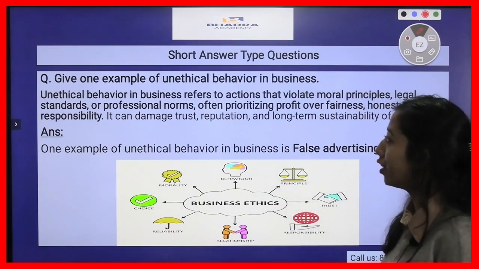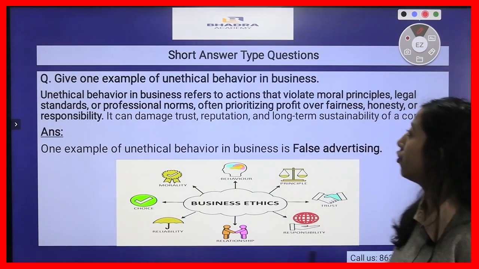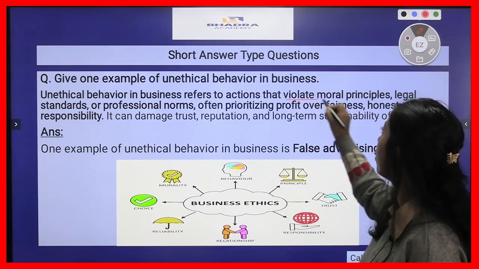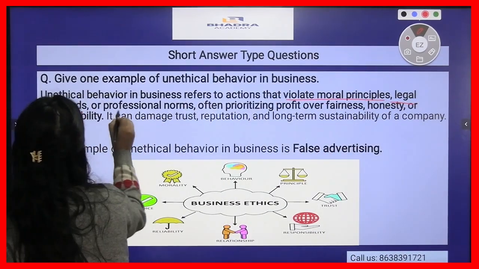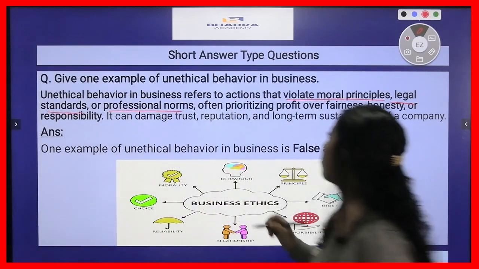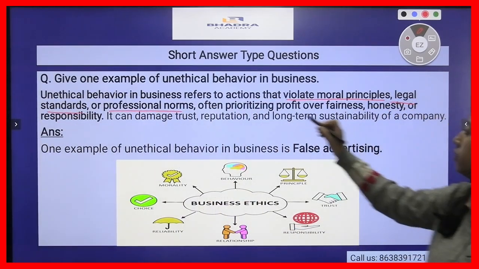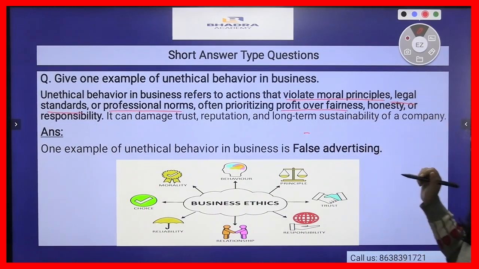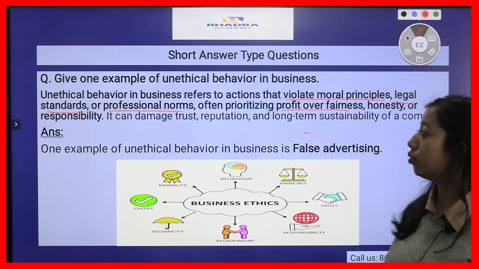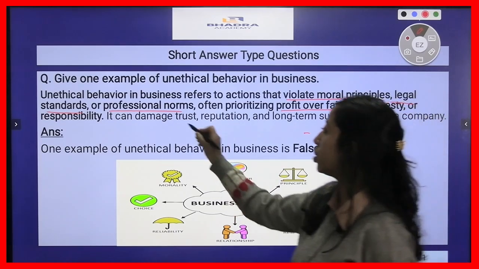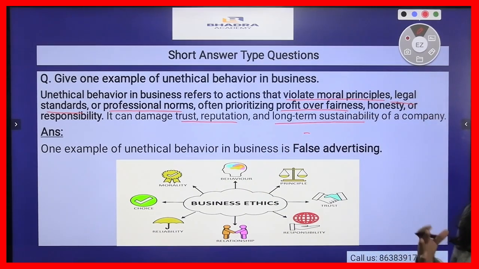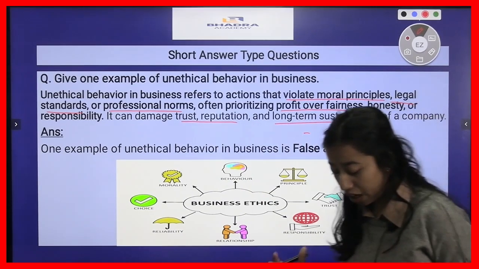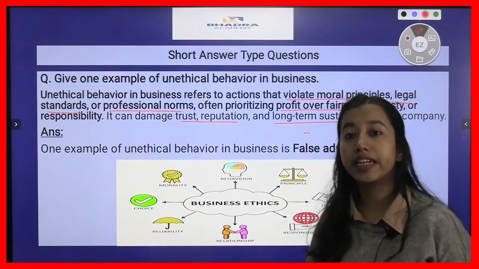By definition, unethical behavior in business refers to actions that violate moral principles, legal standards, or professional norms, often prioritizing profit over fairness, honesty, or responsibility. It can damage the trust, reputation, and long-term sustainability of the business. So this is the concept of unethical behavior.